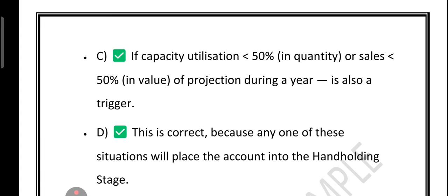Suppose a unit starts production late by 8 months, but sales are 60% of the projection. Will it reach the handholding stage? Drop your answer in the comment.